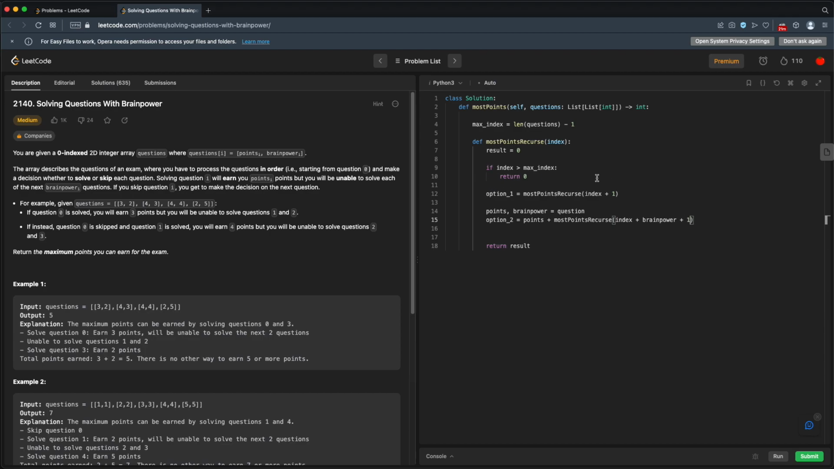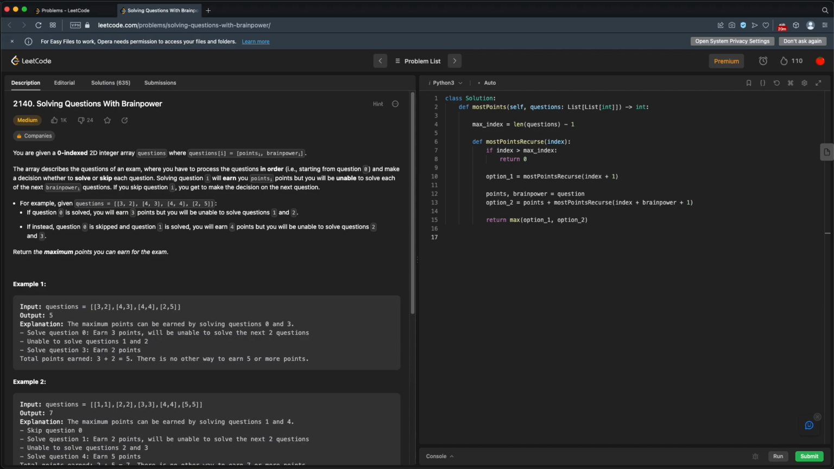All right, so option 1, skip the question. Option 2, do the question, but then we have to skip the next Brainpower questions. And finally, our result, well, we'll just return whichever one gives us the most points. So we'll return our max of option 1 or option 2. In fact, I don't need this result, I can just get rid of that. And we'll just return max of option 1, option 2. I think that's our function.